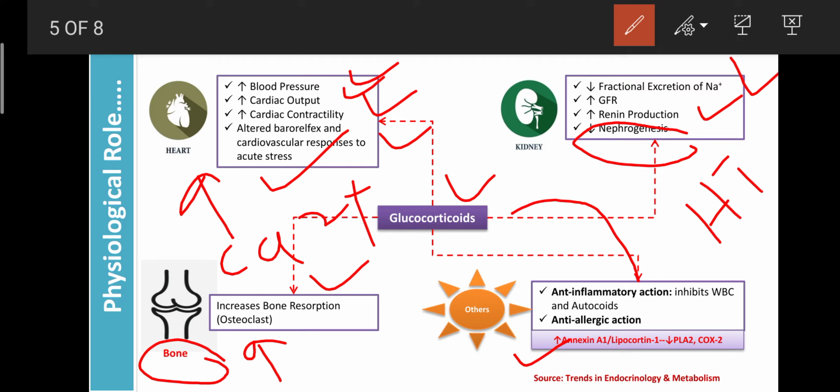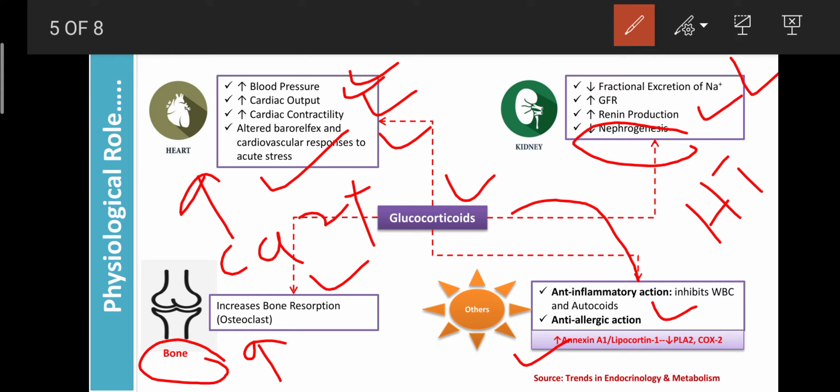Glucocorticoids are also helpful for the treatment of allergy because they mainly show anti-eosinophilic activity. The eosinophil is one type of WBC. They are involved in causing allergic reactions. Those cell activities are decreased or cancelled by the use of glucocorticoids. That's why glucocorticoids are strong anti-allergic agents.